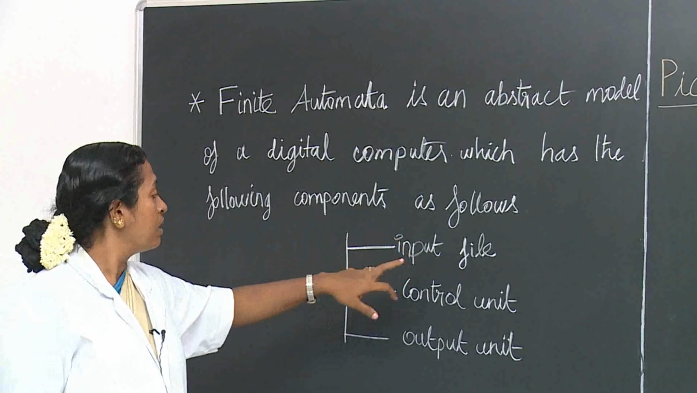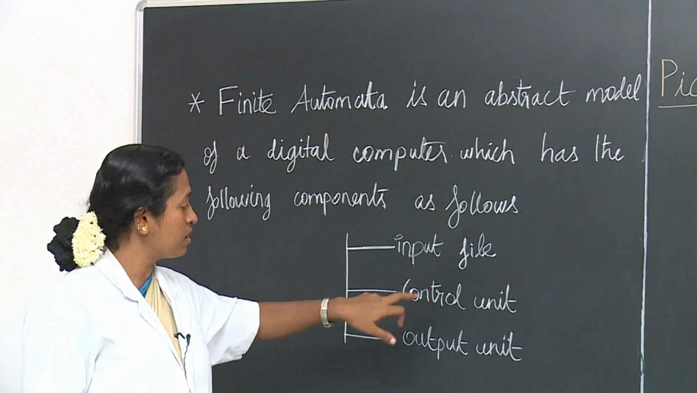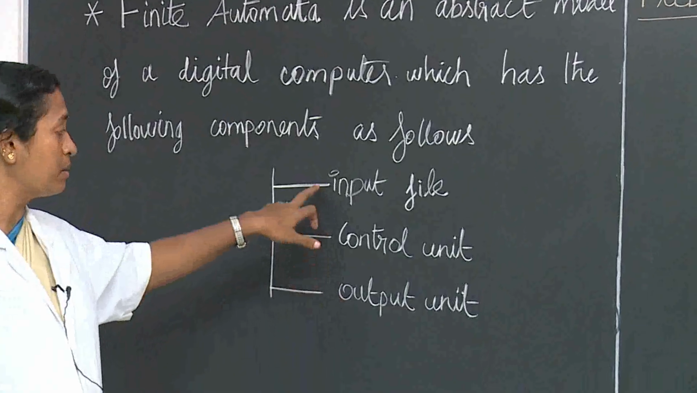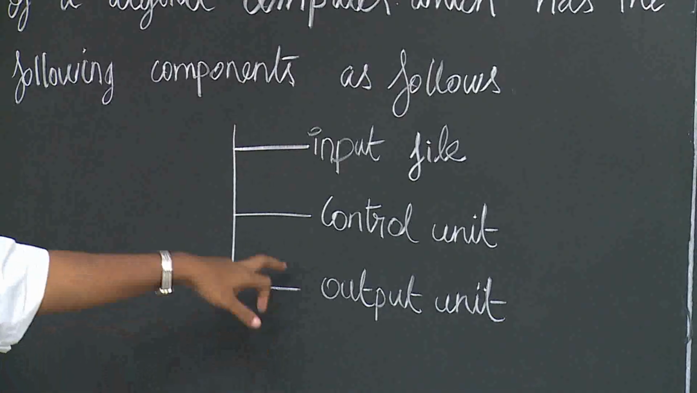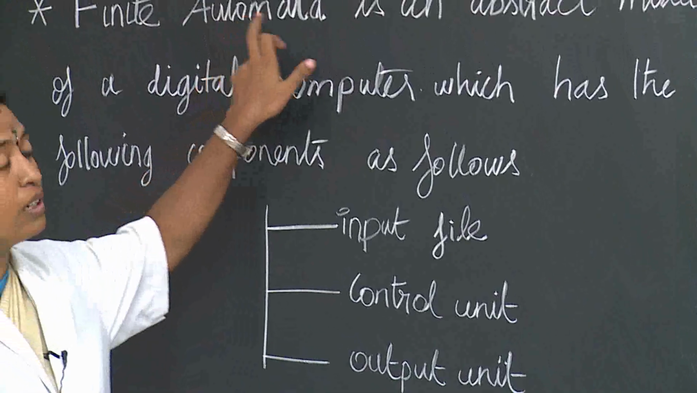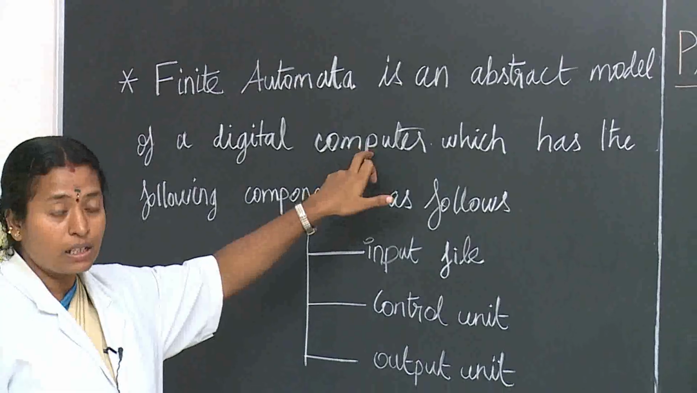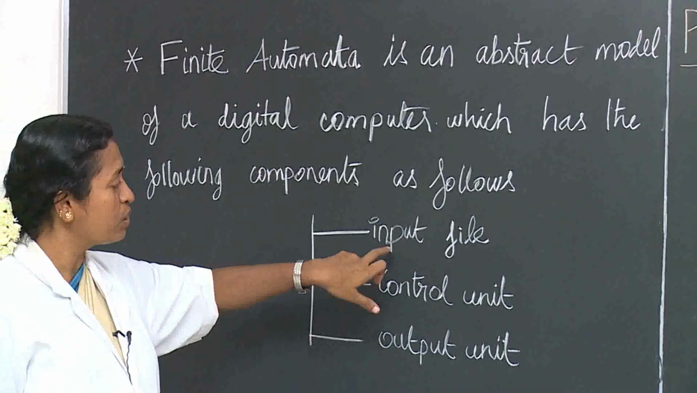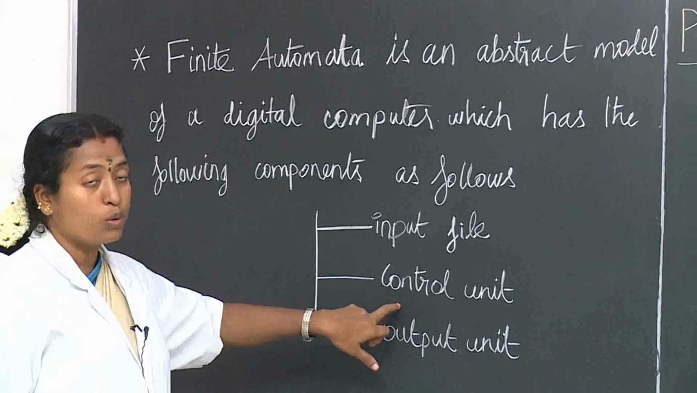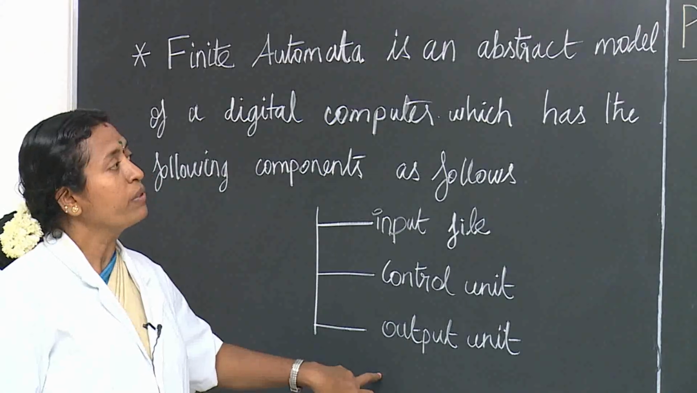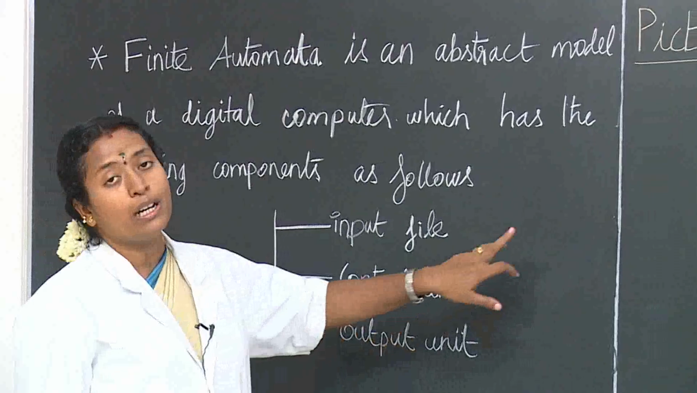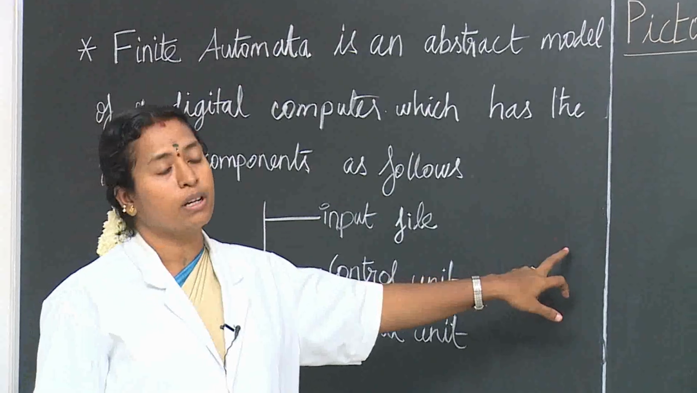Generally, you know, the system will have an input system, control unit, and output unit. The same we have seen here. That is, finite automata is an abstract model of a digital computer. The digital computer will have the following: input, control unit, and output unit. Next, we see the pictorial representation of finite automata.